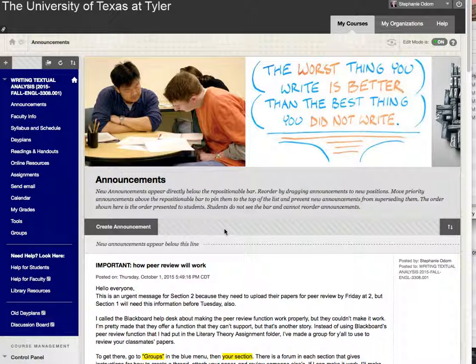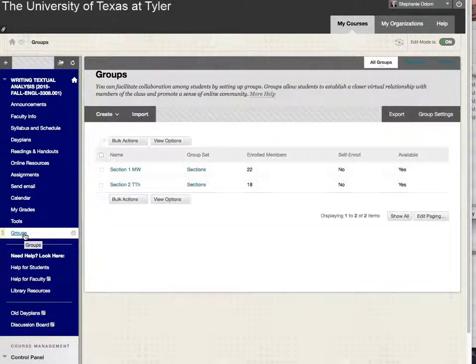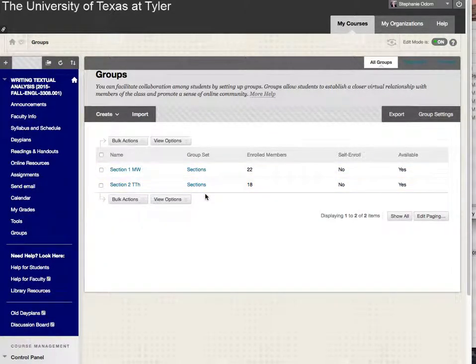Okay, so here we go. We're on the start page, the announcement page. You're going to go to Groups, which I've just made available to you. You haven't seen it before. Is it working? I can't tell. Okay, here we go. You may see both those sections, you may only see yours. So I'm just going to go into section 2.